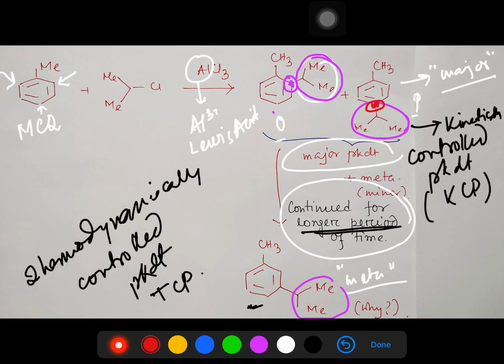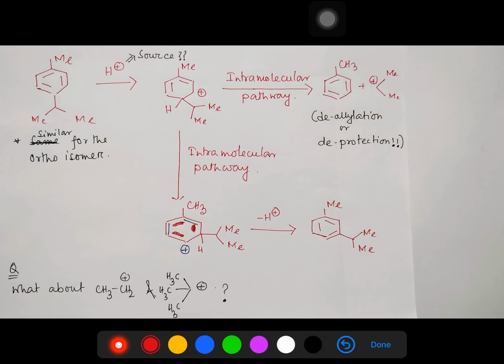Okay, so this is a dealkylation reaction occurring at this two position, and this isopropyl group is shifted to the meta position. So how is that happening? First, this happens in the presence of H plus. Let's discuss the para isomer; a similar thing will happen for ortho, so just take the para. And what is the source of this H plus?